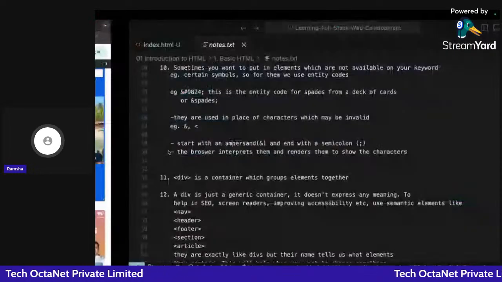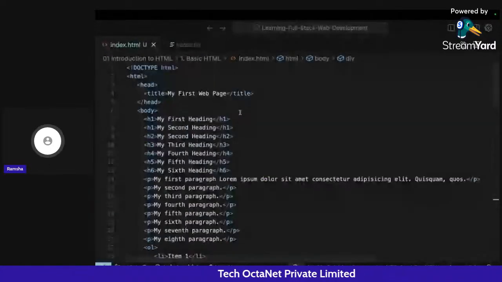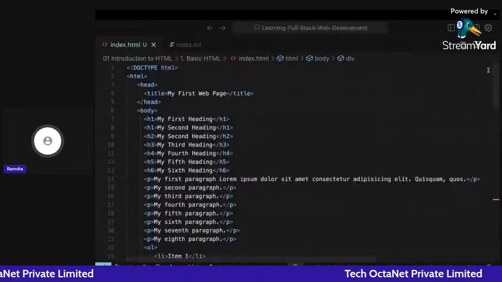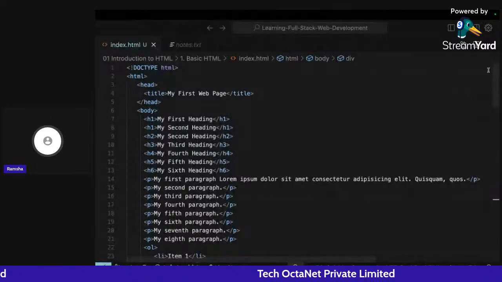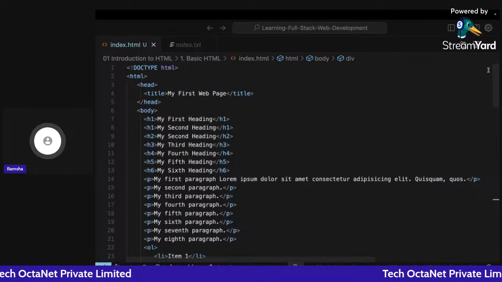So now what we are going to do is create a portfolio web page by using only HTML. First of all, we will create this particular portfolio website using only HTML, and later on we are going to incorporate CSS in it and then beautify our web page.